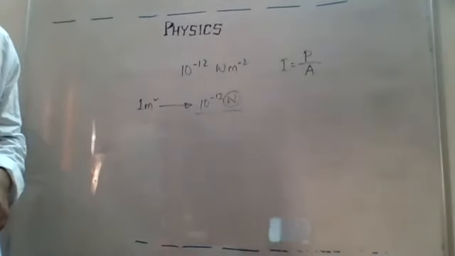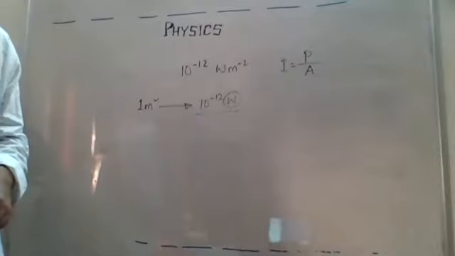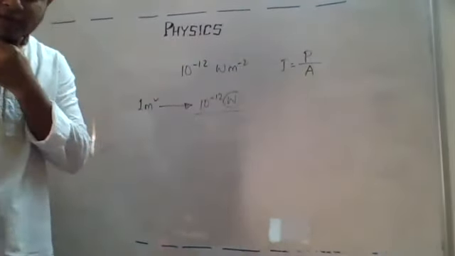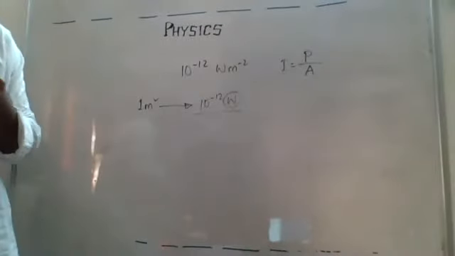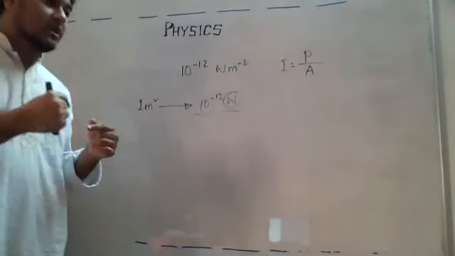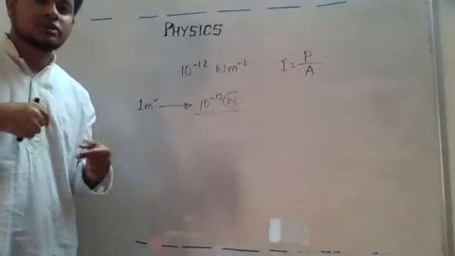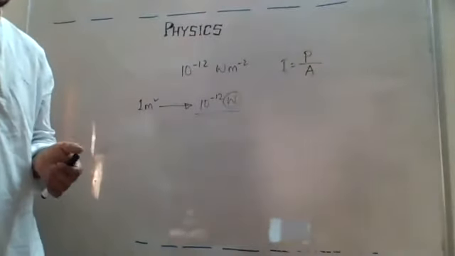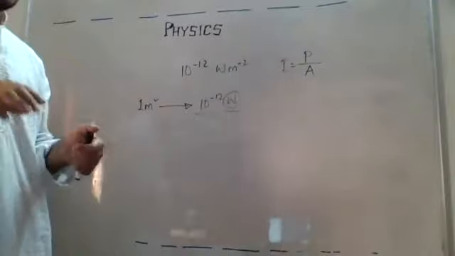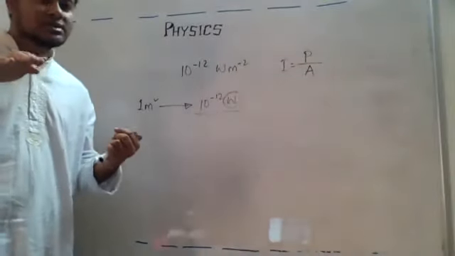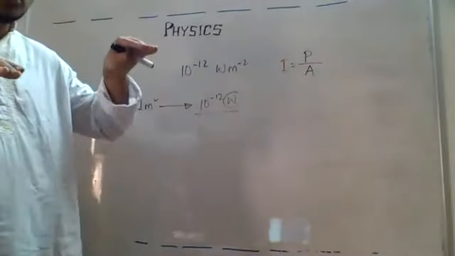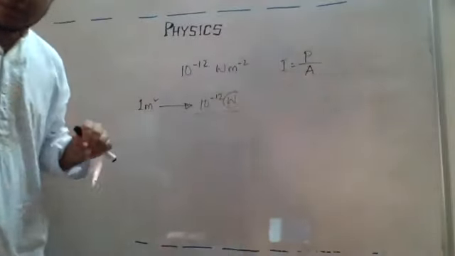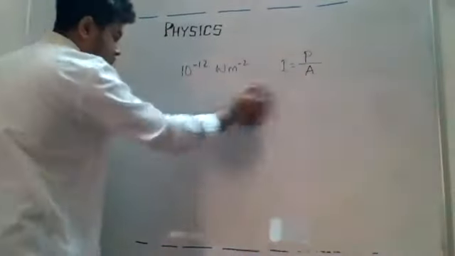And by intensity we mean the amount of sound energy flowing per unit area per second perpendicular. This is the definition of intensity of wave only, okay. Though the loudness of sound depends on intensity, yes we know, if the loudness increases, the intensity will increase, but there is a very important point to be noticed here: they are not proportional. Now we knew that if one quantity is increasing and the other is increasing simultaneously, then they both are proportional. This is not always true, okay. Let me explain a little bit about this one.